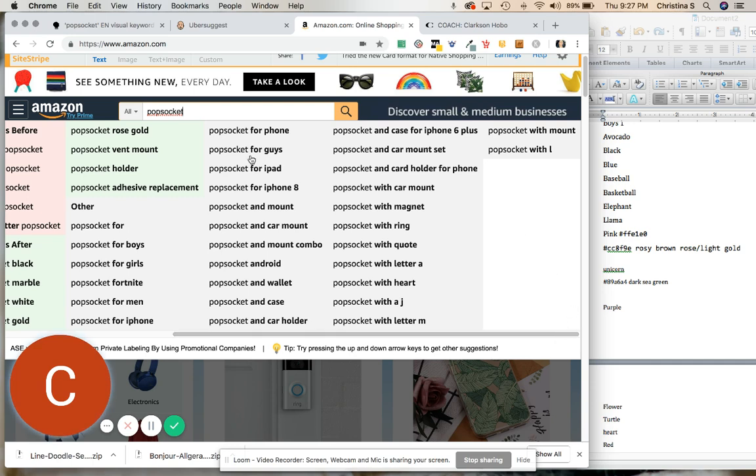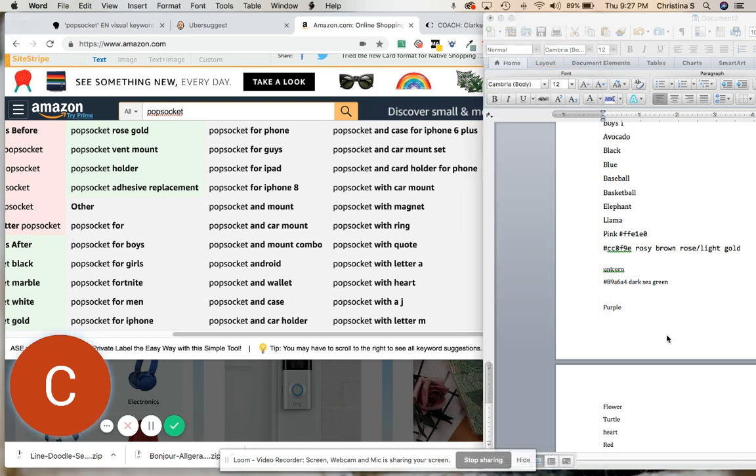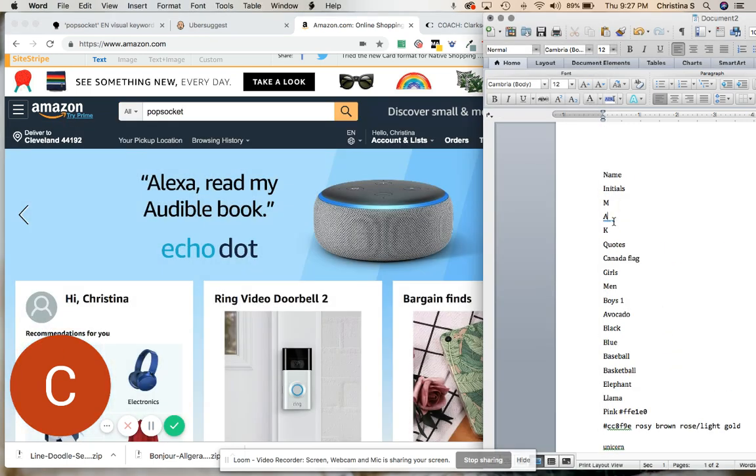Okay, here's some stuff. Guys, girls, boys. So it looks like people really do search based on those words. Okay, here we go. We have A, J, heart, and L. So where were we? So we had A. So now we've got A again. We've got two of those, and I've got two of those, and I've got a lot of these boy things.